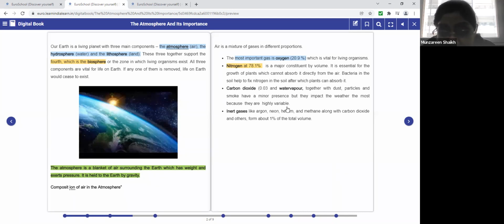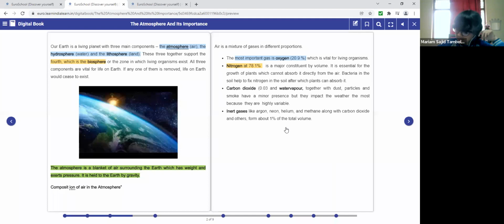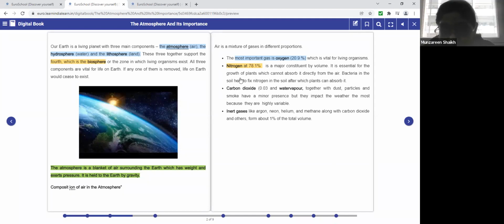So basically nitrogen is essential and it is important for what? For the growth of plants and bacteria. Please underline this. It is important for the growth of plants. And it is also important for the bacteria. The bacteria in the soil, what do they do?